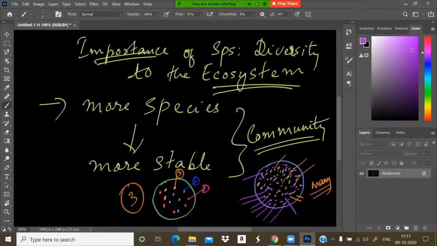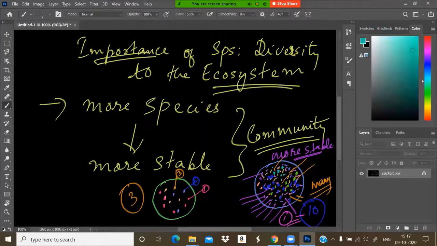Nothing is going to happen, because it is more stable, as it has many other varieties of species to maintain the balance of the community. Suppose this community has 10 different species and only one species is destroyed.